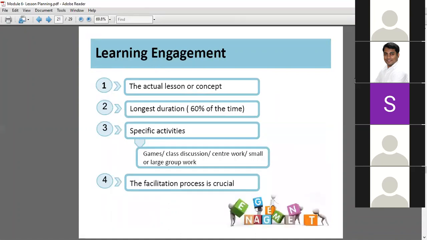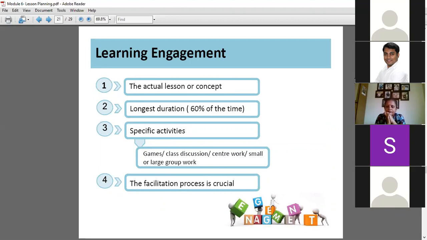Learning engagement. So after introduction, the actual lesson or the concept has the longest duration, 60% of the time of whatever we are doing for that concept topic should be utilized for the main topic. Specific activities you can plan: games, class discussion, center work, small or large group work. The facilitation process is crucial.